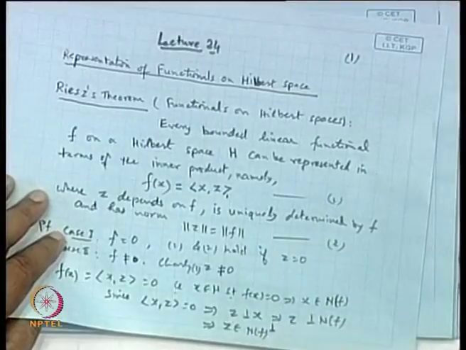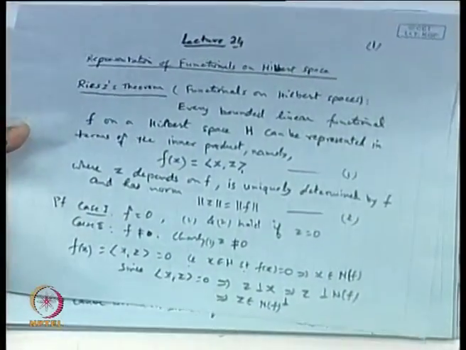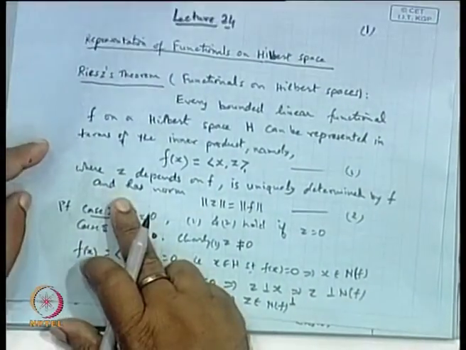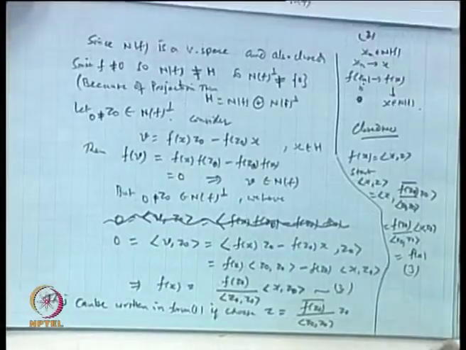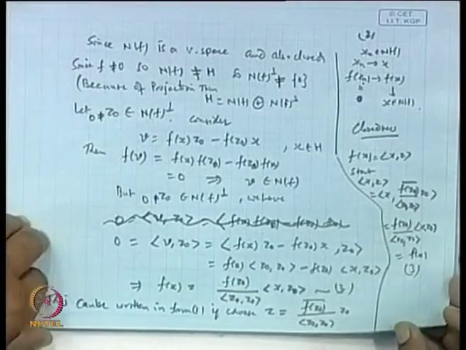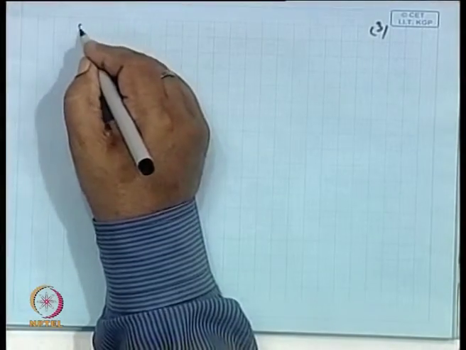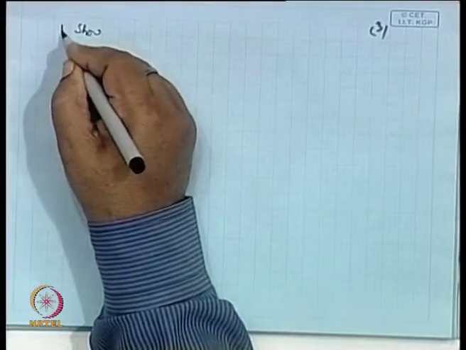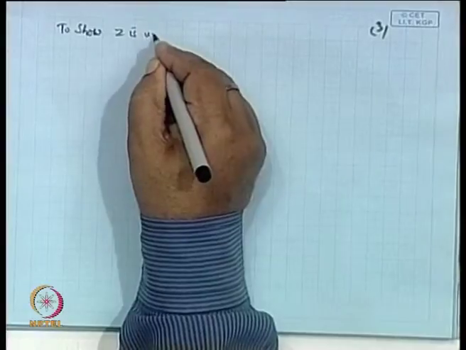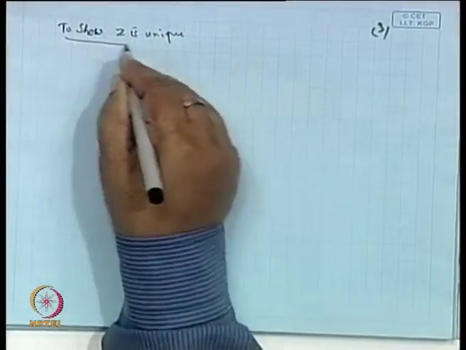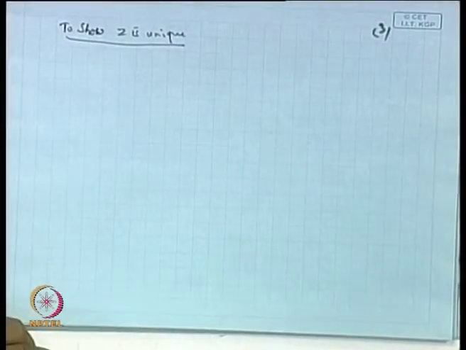Is it okay? Now, the second part which we want to show is that this z which you are getting is unique. So second is to show the uniqueness. To show z is unique, suppose we do not have uniqueness.